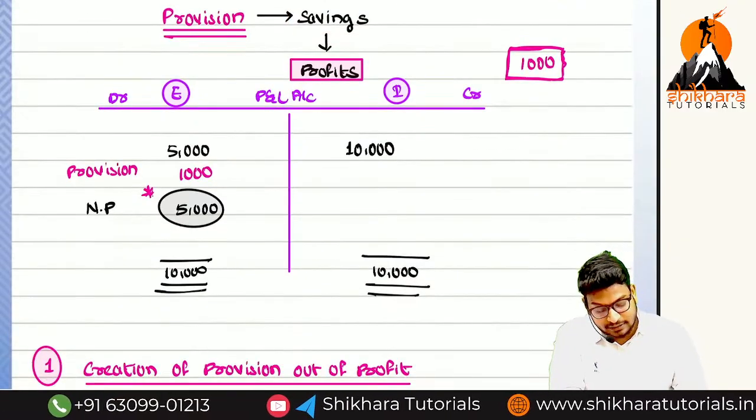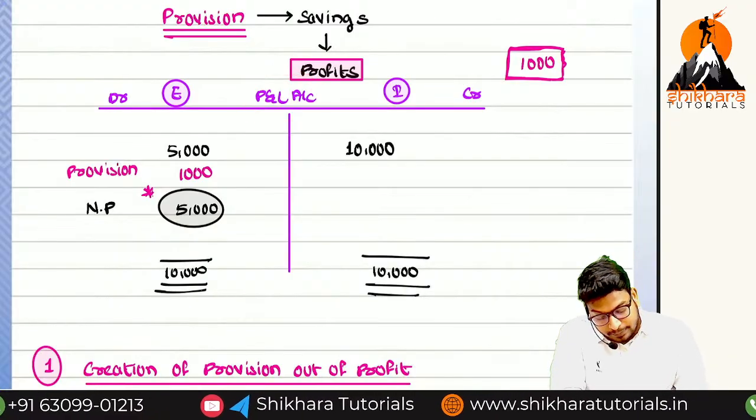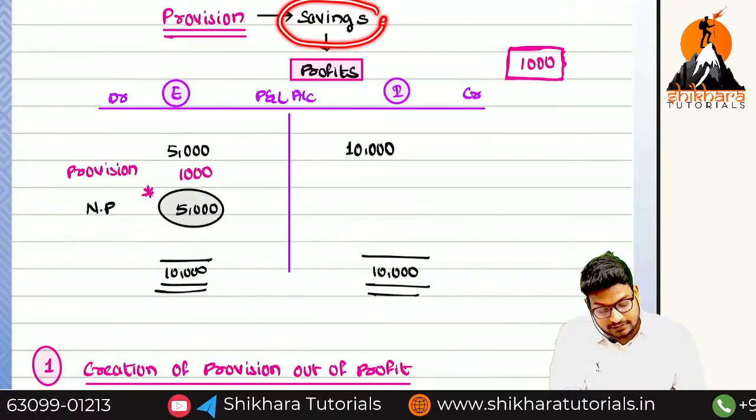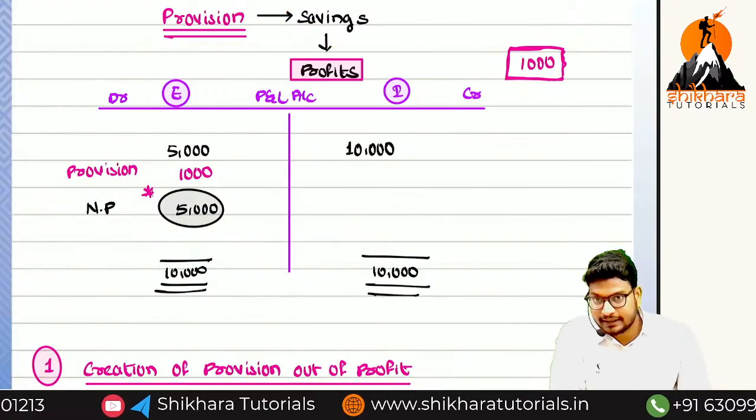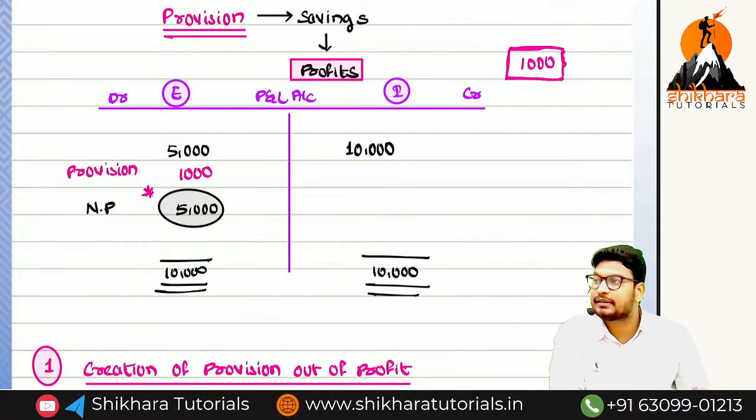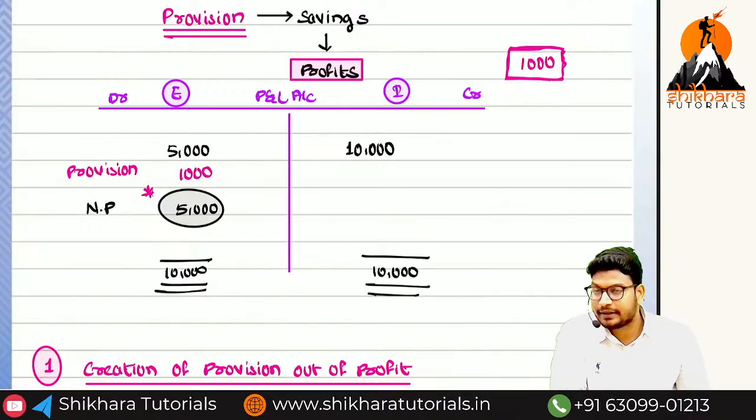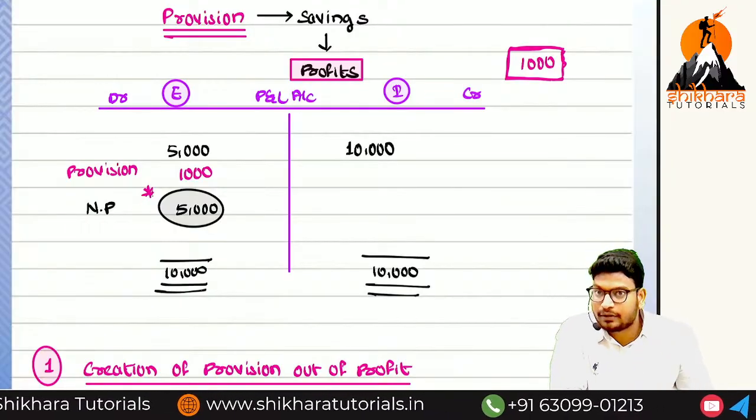So we have taken the example of the P&L account. If you create the provision, nothing but if you create the savings, will our profits increase or decrease? Our profits will decrease. That is the reason provisions are recorded on the debit side, because in order to decrease the profit we have to record on the debit side of the P&L account.